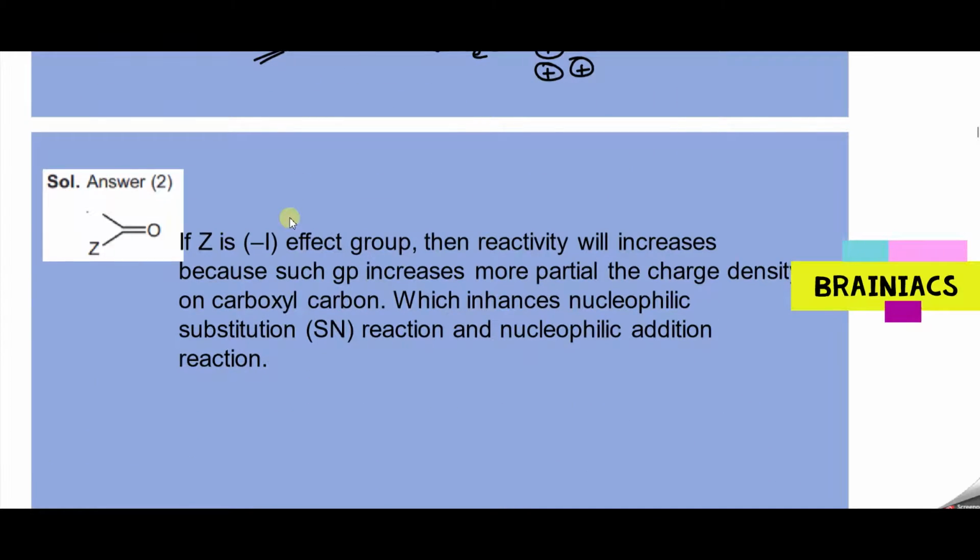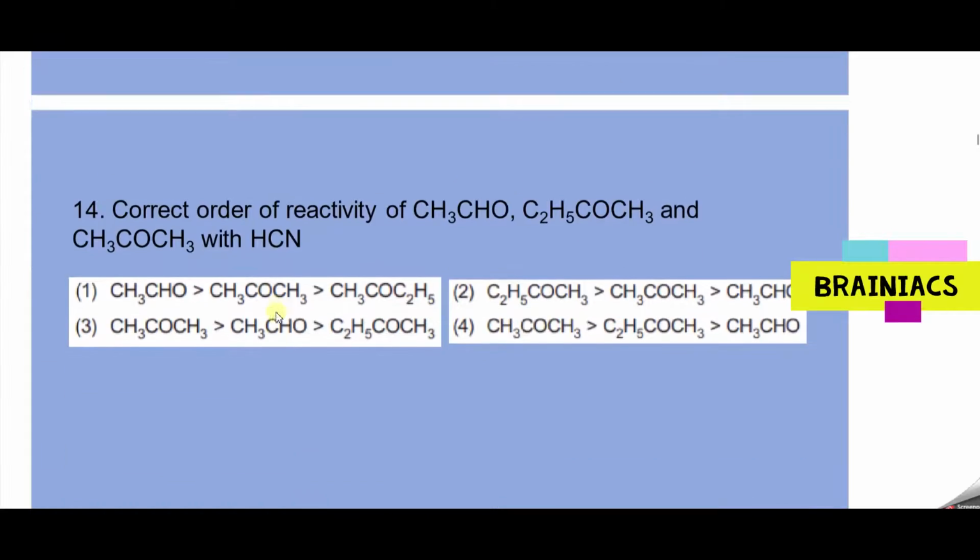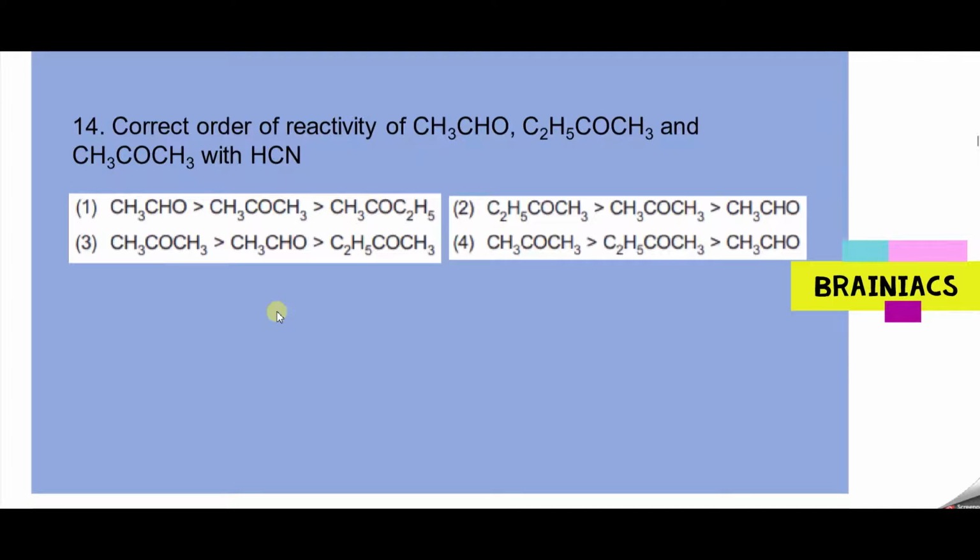I hope. Okay. Now let's go to the next question based on reactivity. Tell me the answer. The correct order of reactivity for CH3CHO, then you have C2H5, C double bond O, CH3, and CH3COCH3. Always remember that aldehydes have higher reactivity than ketones, because in ketones always the other group will be an R group. So that will have plus I effect and it will decrease the reactivity.